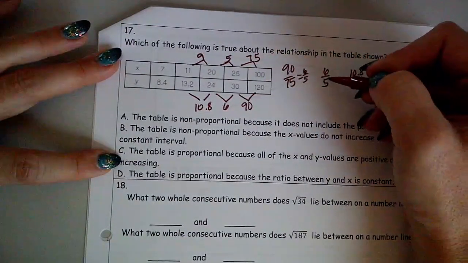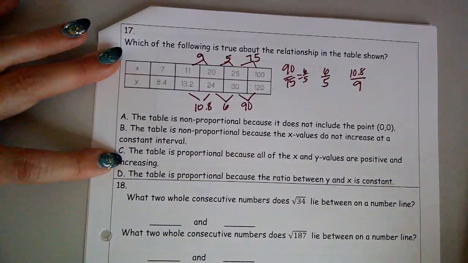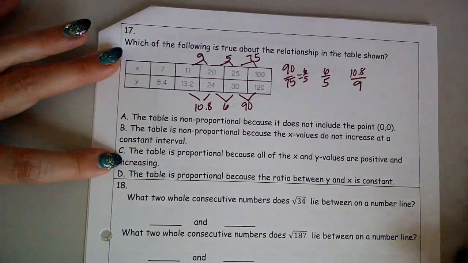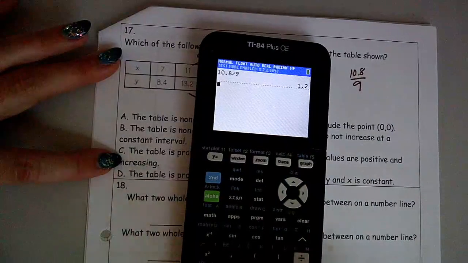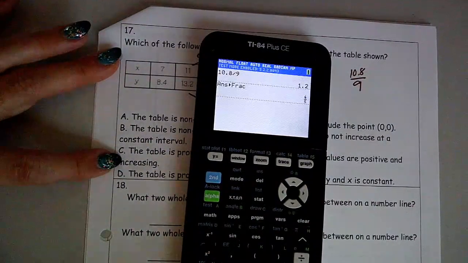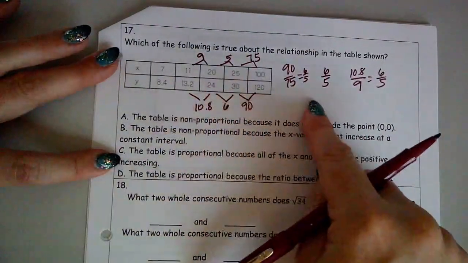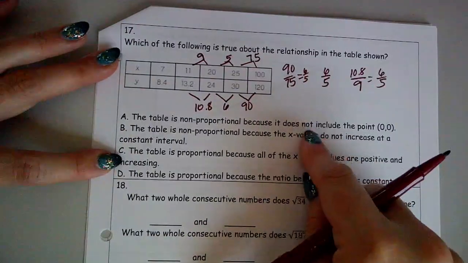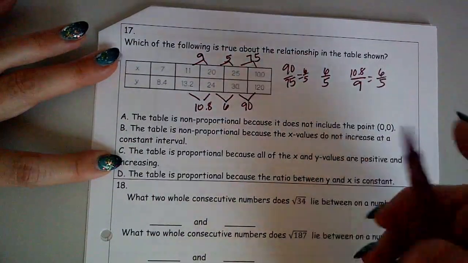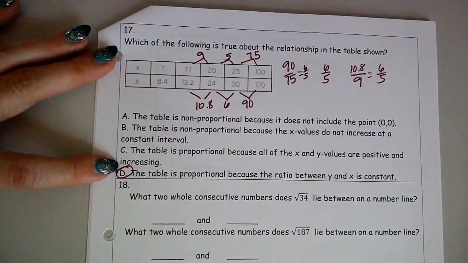Then I already have 6/5. But what happens if I simplify 10.8 over 9? If you punch that in the calculator, you get 1.2. And watch what happens when I do math, enter, enter. It is 6/5. Therefore, I'm starting to see that this table is proportional, because I have a constant rate of change.